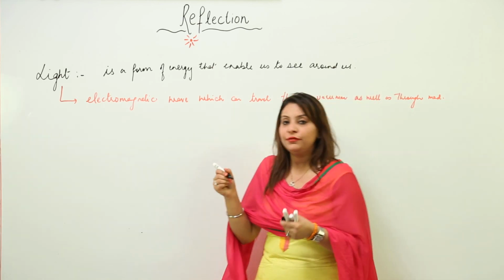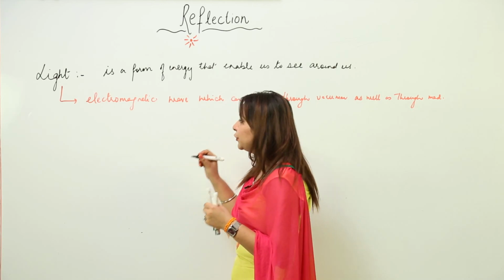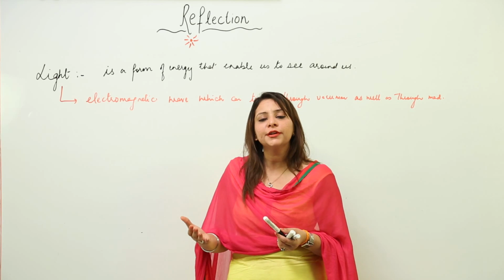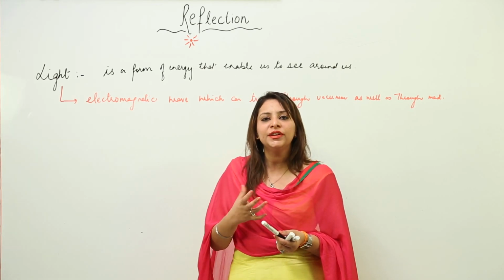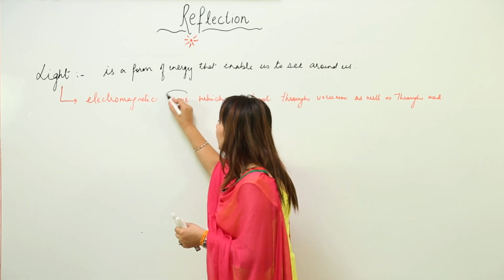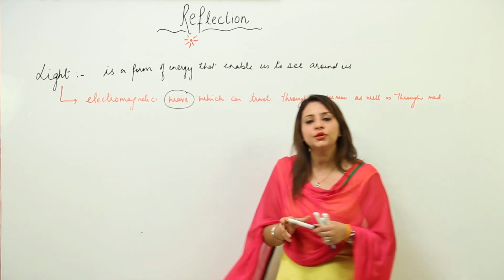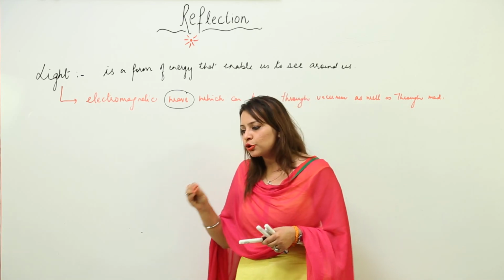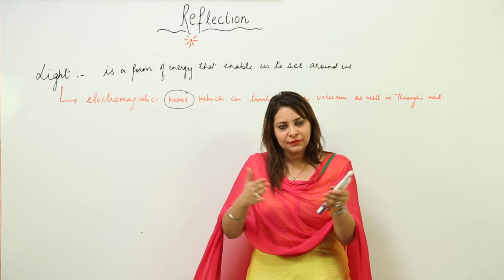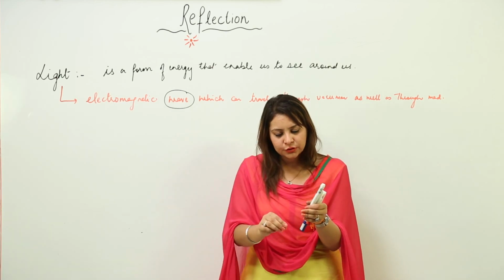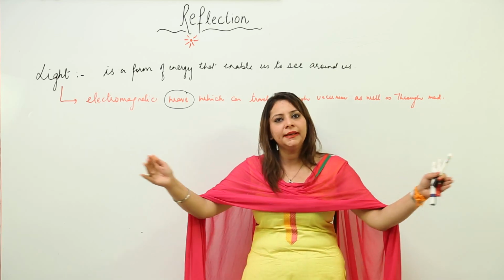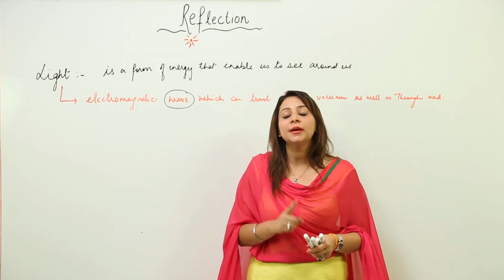I just want to make you familiar with the terms I used in this definition. This is not of your standard, but as you have seen, there is a lot of competition around, so you should also be familiar with the technical terms, because these are not so tough. First of all, what is a wave? When you drop a stone in a pond, what do you see? Ripples. You throw the stone here, you see a small ripple, then a bigger ripple, then a bigger ripple, right? So that is something called a wave.